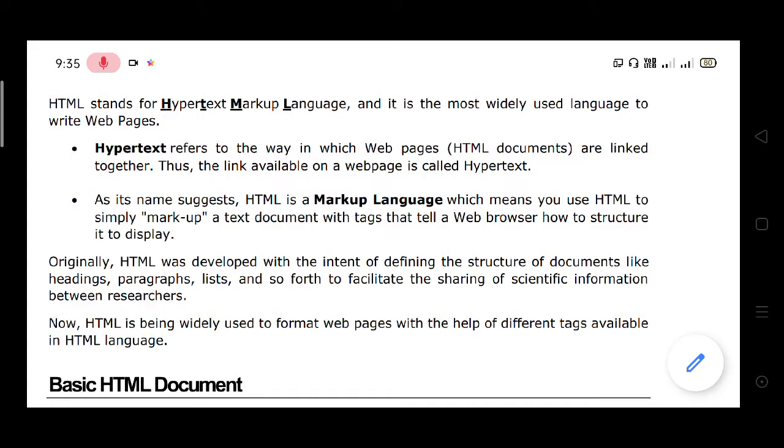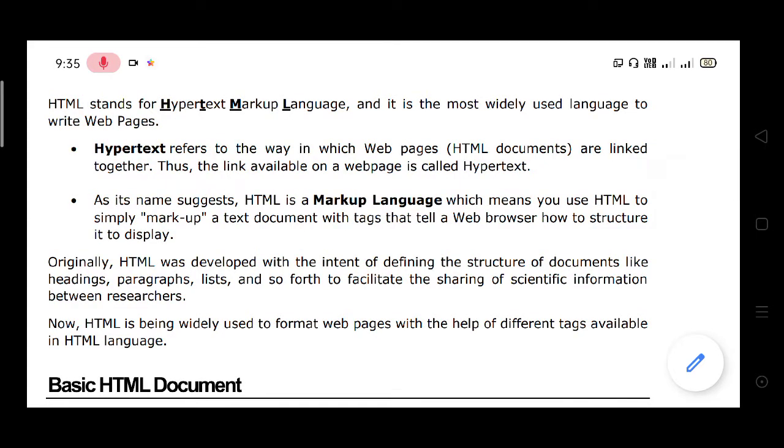Thus, the link available on a web page is called hypertext. A web page is nothing but an HTML document.